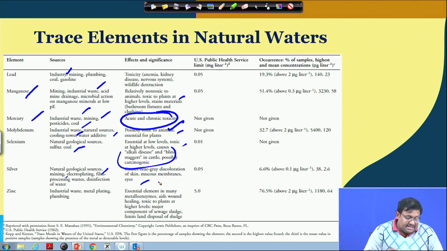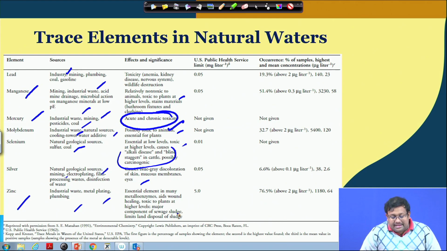So, this is a deleterious effect. Zinc comes from industrial waste, metal plating and plumbing, and is an essential element in metalloenzymes, essential for plants, and also aids wound sealing. So, as you can see again, some of these trace elements have a beneficial impact, and most of them have deleterious or hazardous impact.